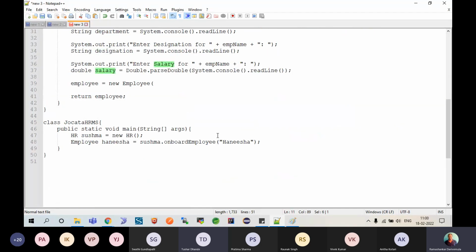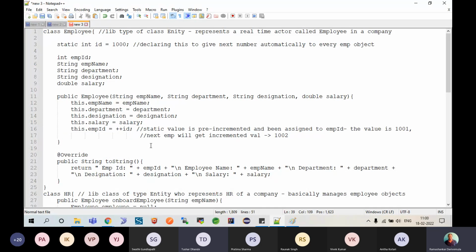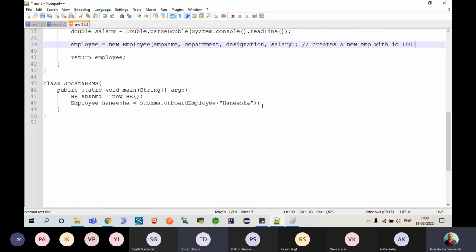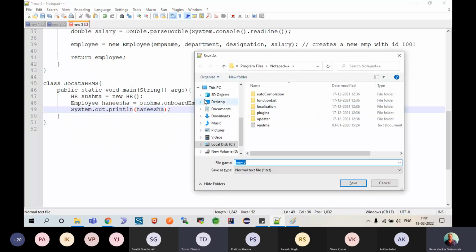So I'll simply have to pass on these things: employee name, department, designation, and salary. That's how this basically creates a new employee with ID 1001. And ID is automatically created over here and then passed on. Now till here this is okay, and I'll try to say System.out.println of Hanisha details. Control S.